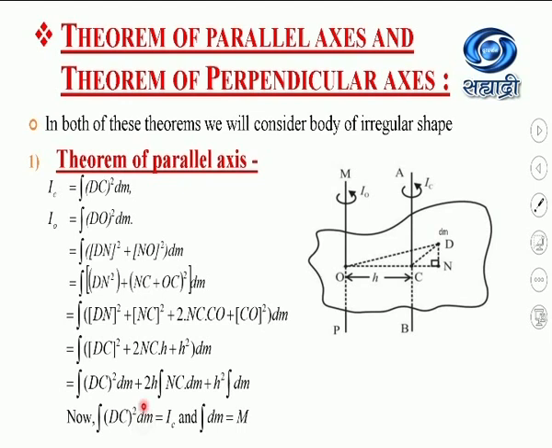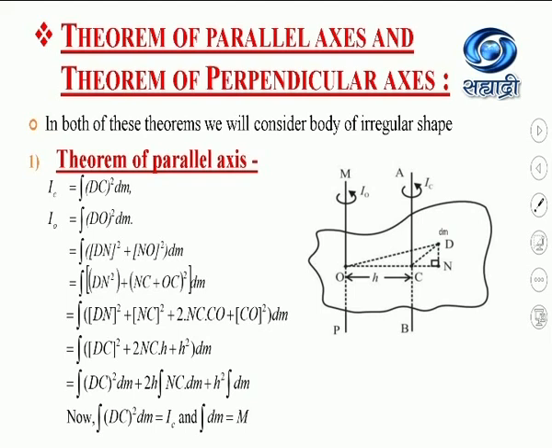So dc square into dm will be equal to IC, the moment of inertia about an axis passing through the point C, that is the center of mass. So the integration of dc square into dm equals IC. And what is the integration of dm? That is the small, tiny mass of a tiny particle. If I am integrating this mass of tiny particle, we will get the whole mass of the body, that is capital